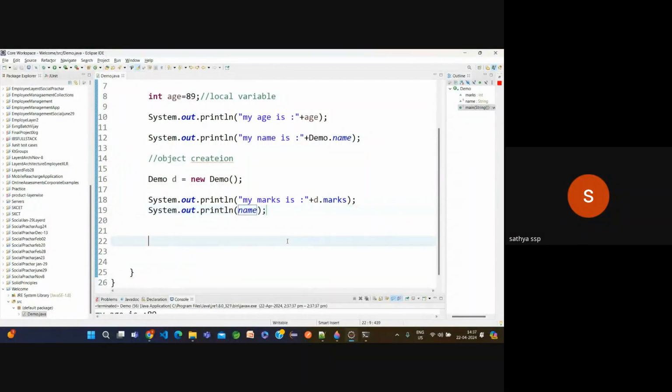Suppose you are working now as a developer, but after 2 years you resign and one more person comes to your place. They also need to understand your code. That's why we need to follow the fundamentals. That's why a class should start with a capital letter, and a variable should start with a lower case letter, camel case convention. We need to write all these things.